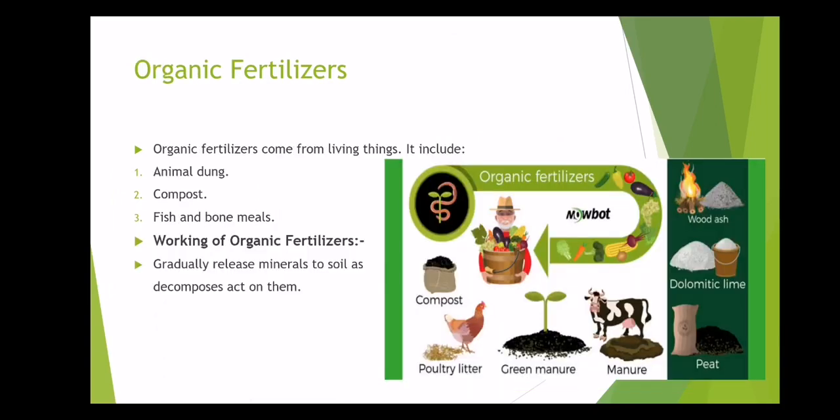This is organic fertilizer. Organic fertilizers are those fertilizers that come from living things. For example, animal dung, compost, fish and bone meals. In this diagram, you can see a number of organic fertilizers, for example, compost, poultry litter, green manure, peat, dolomitic lime, wood ash, manure, etc.